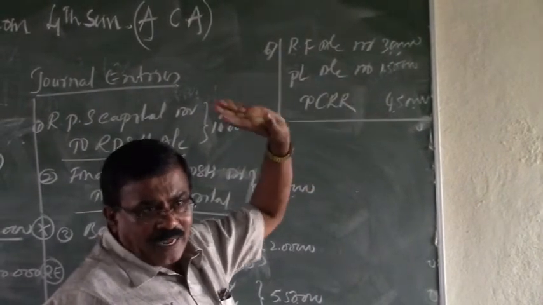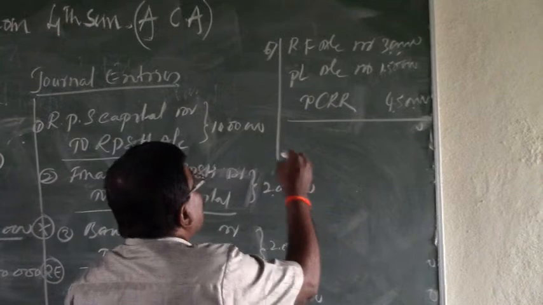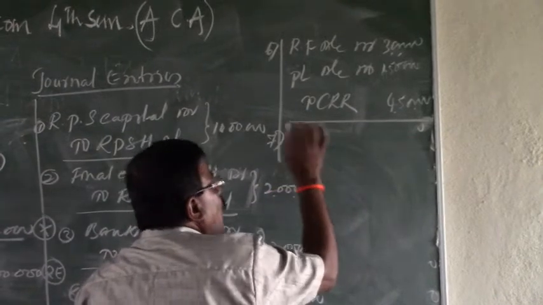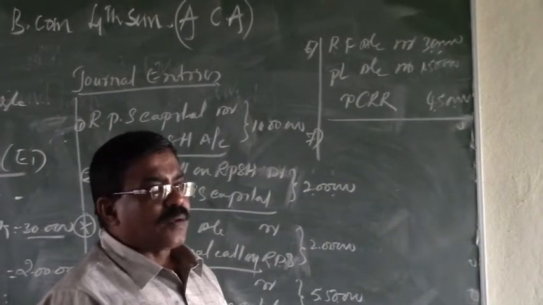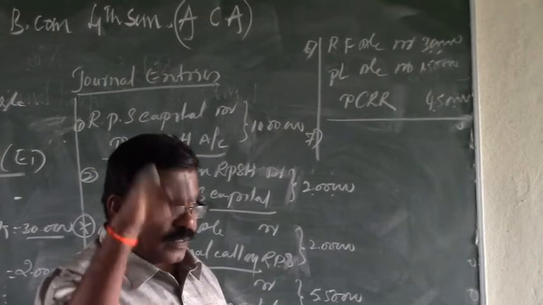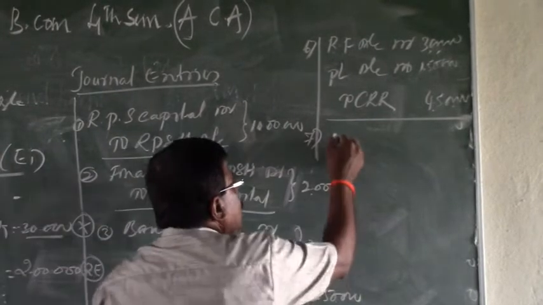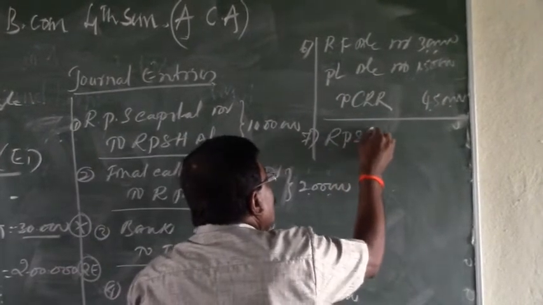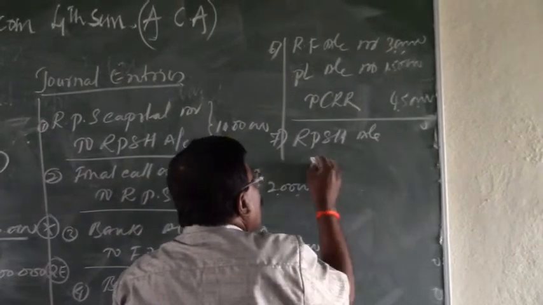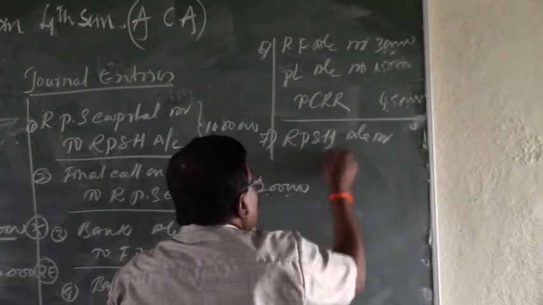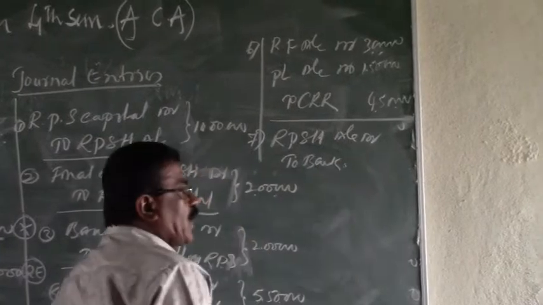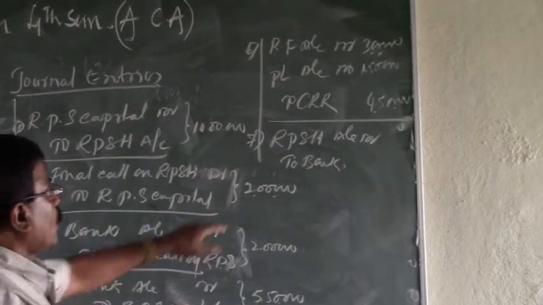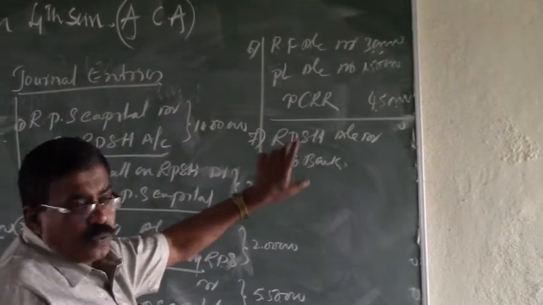After the arrangement of CRR, the last entry is payment to the redeemable preference shareholders. The entry is redeemable preference shareholders account debtor to bank account, that is, we are going to pay in the form of cash or cheque.